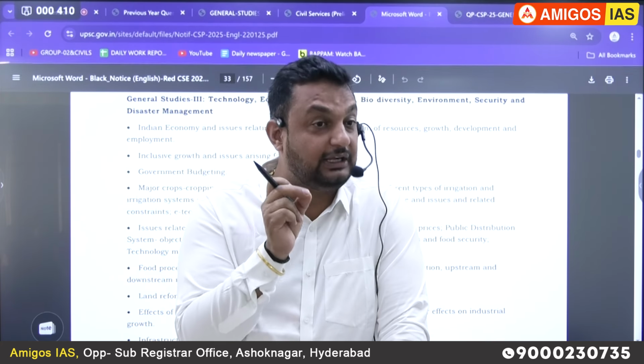Basically, 3 financial markets are commonly asked by UPSC. There are many financial markets, sir, but mainly they try to ask about the bond market, within that the money market and capital market, and the third one will be the share market. So these are the three markets they are going to ask, and we are going to discuss it. Remember, within that there is micro syllabus, but I'm not writing that. I am writing the particular head; the micro topics within it we will discuss day by day, sir.